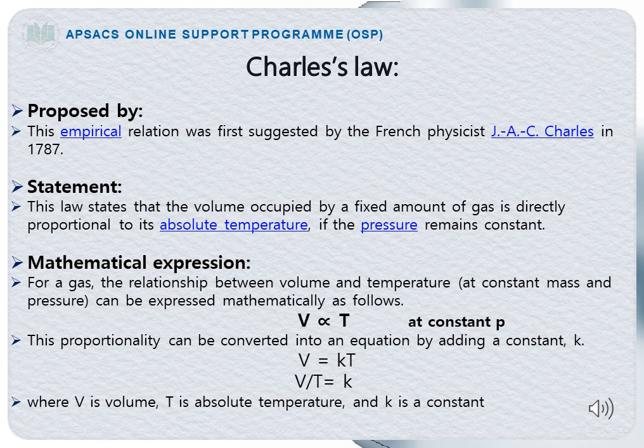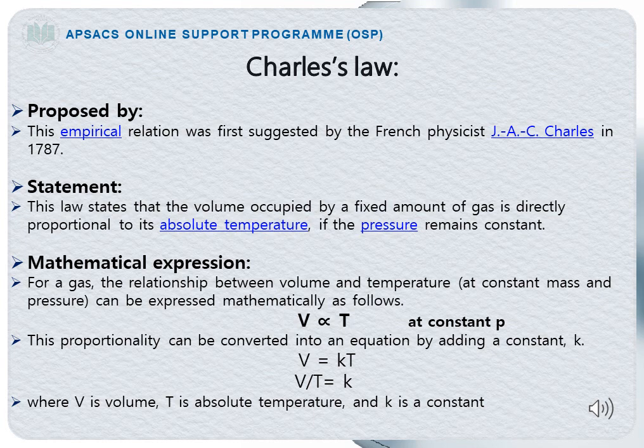Mathematical expression. For a gas, the relationship between volume and temperature at a constant mass and pressure can be expressed mathematically as follows. V is directly proportional to T, means temperature, at a constant pressure.